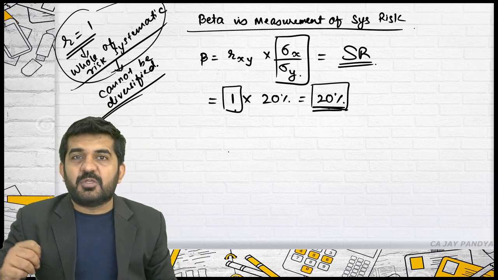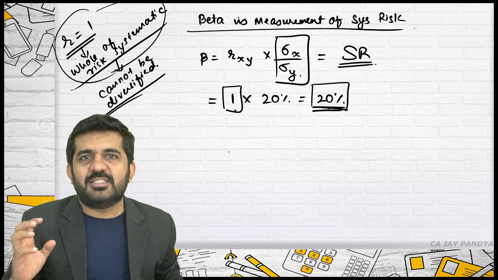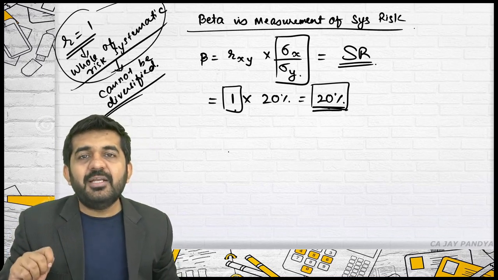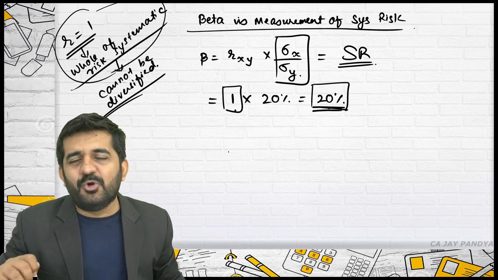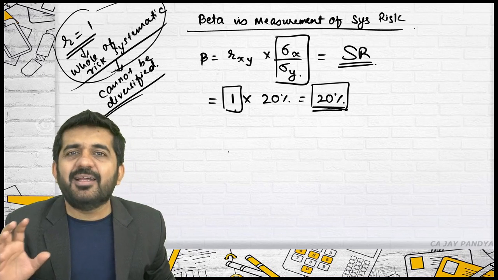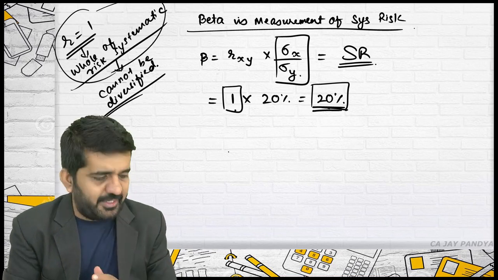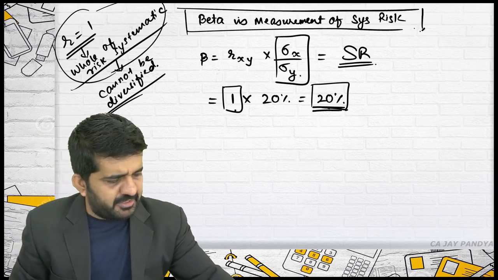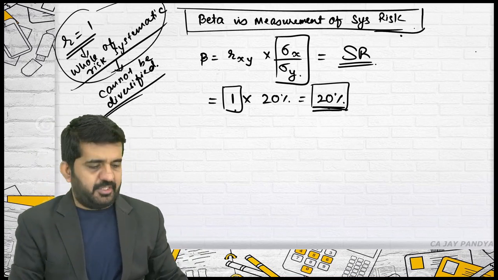So if someone asks you in an interview what is the systematic risk, beta is the absolutely correct answer. You don't need to speak the formula beta into standard deviation of market. Beta is nothing but a measurement of systematic risk. So always remember this, beta is a measurement of systematic risk, and this is the proof.